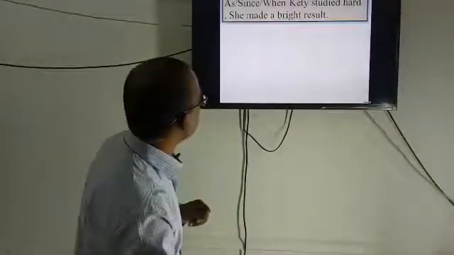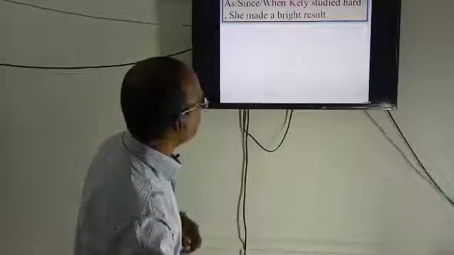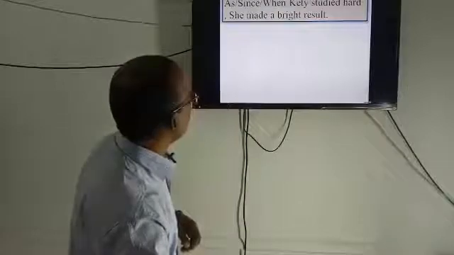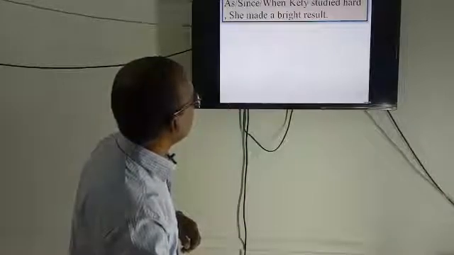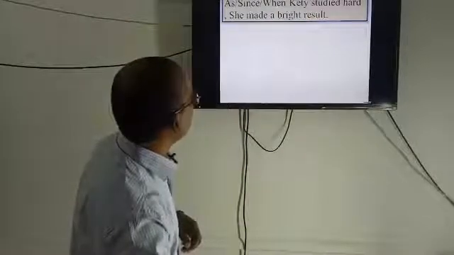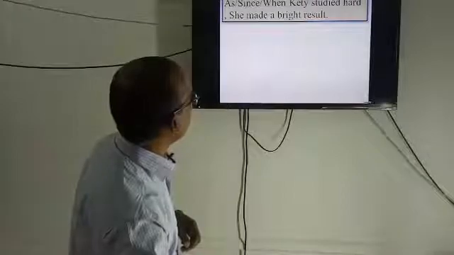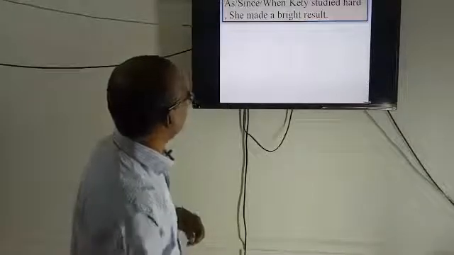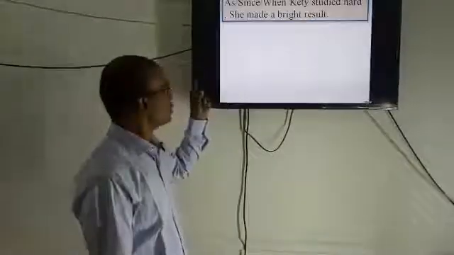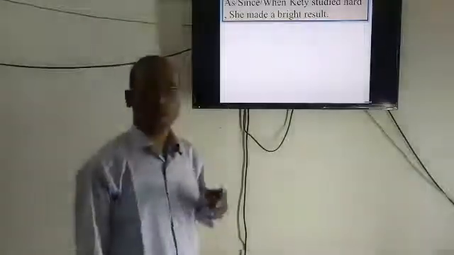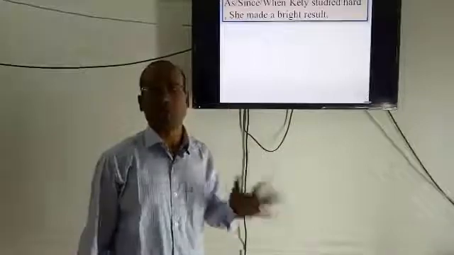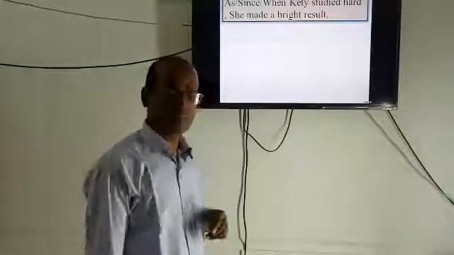This part, Katie studied hard, will be the subordinate clause, and it has been preceded by as/since/when. I have used slashes because these three words have the same meaning.